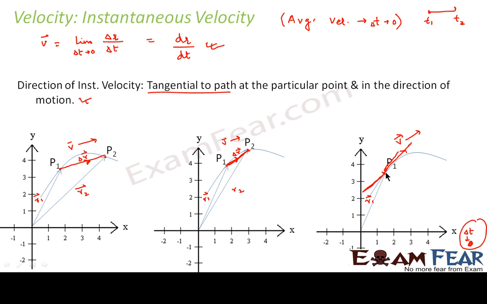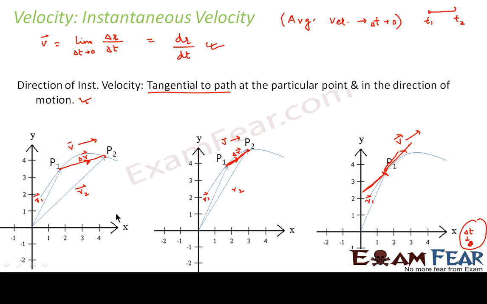So at this point, you draw a tangent and that tangent represents the direction of instantaneous velocity. So you saw how average velocity can get converted into instantaneous velocity when the time interval is reduced to 0. I hope the concept of average and instantaneous velocity is clear.